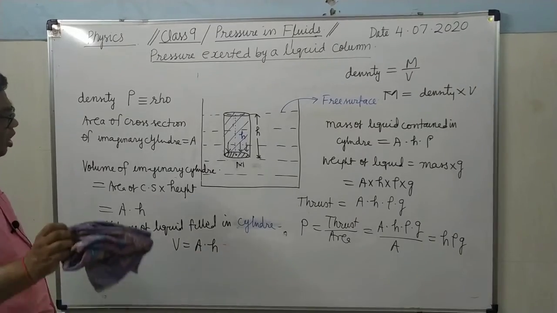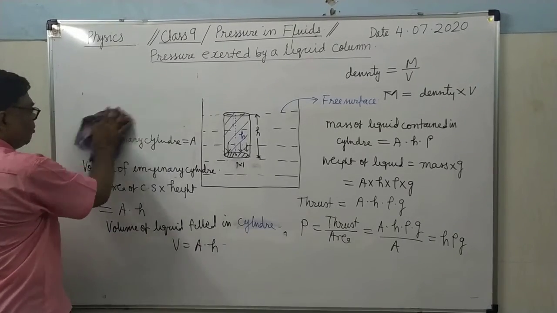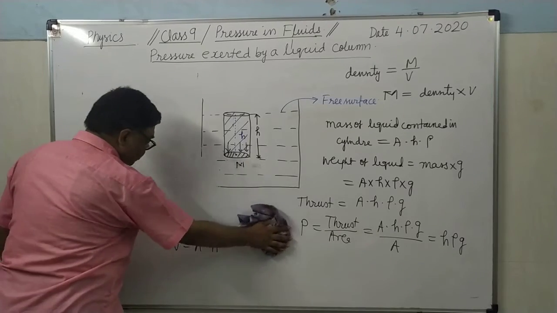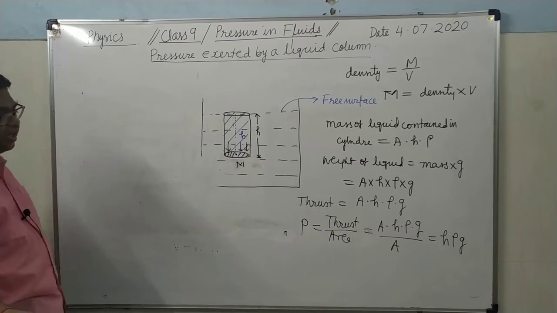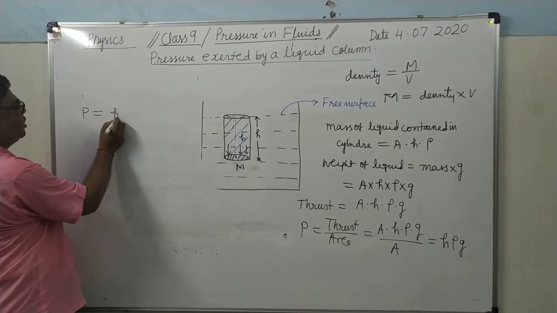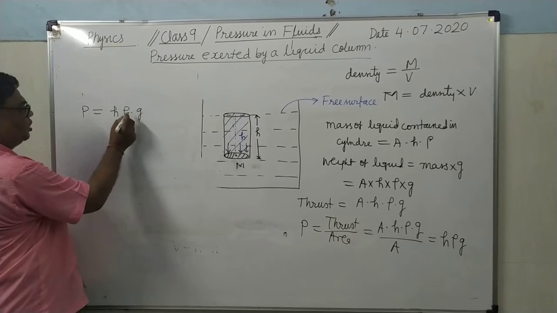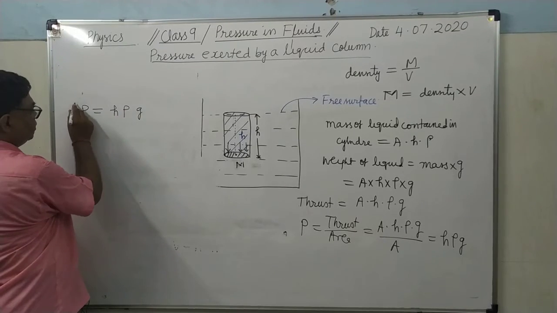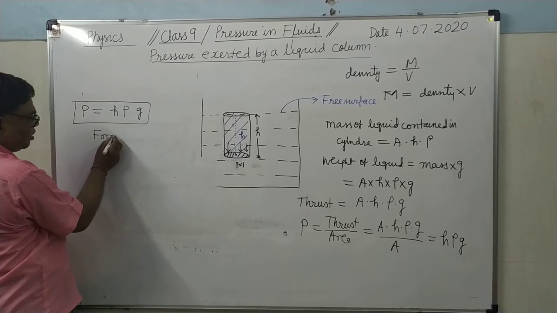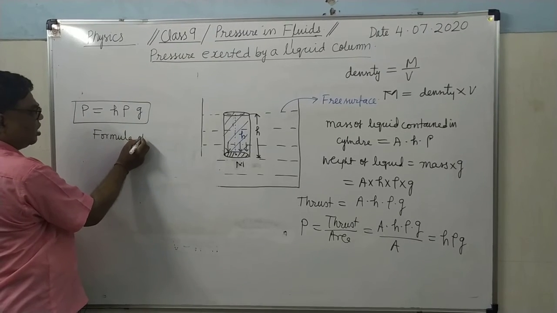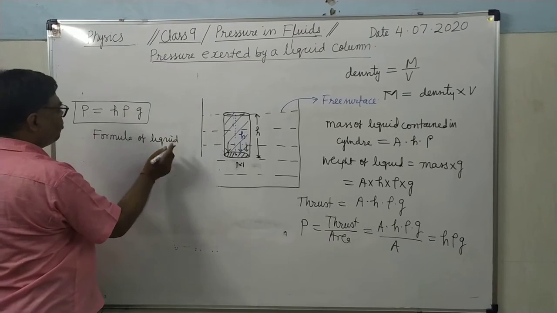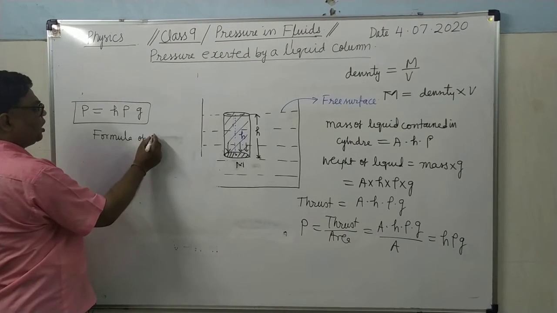This will be the formula of the pressure exerted by a liquid column at the depth h from the free surface. P equals H into rho into G. This is the formula of pressure exerted by liquid column.